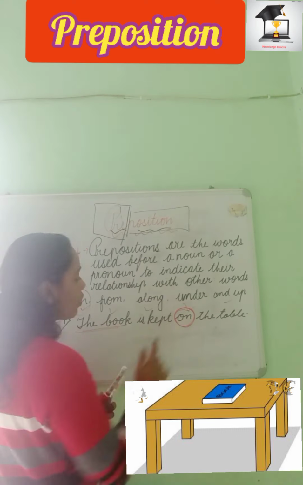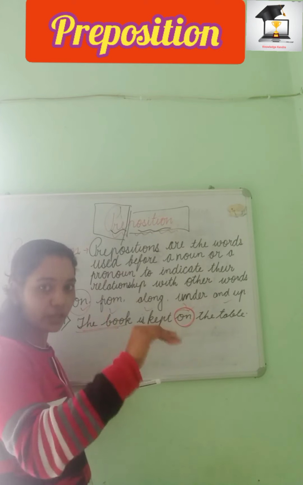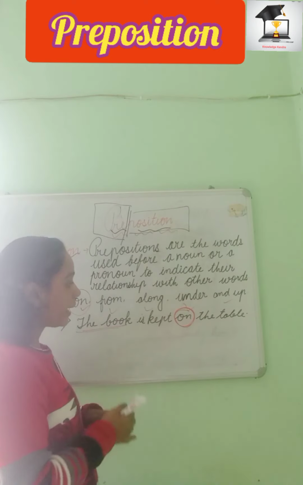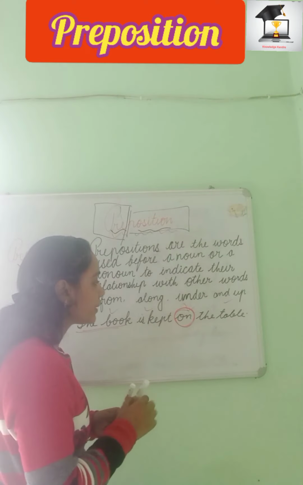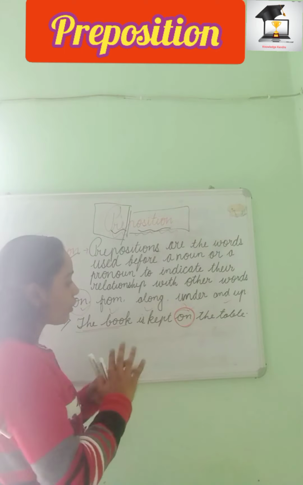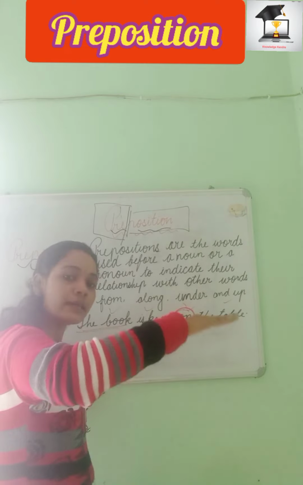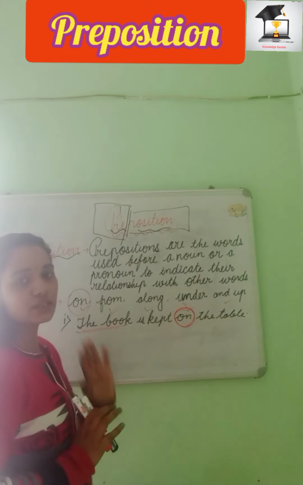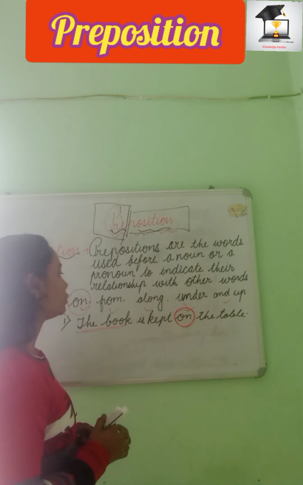If you focus here, on is used for the position also, somewhere it is kept. Okay, the book is kept on the table. And it is used as a place also, it denotes place also. Where is the book? Okay, it is kept on the table. Or for position also it is used, like on the table. The book is kept on the table. So on is used as, you can say, place or position, no problem.